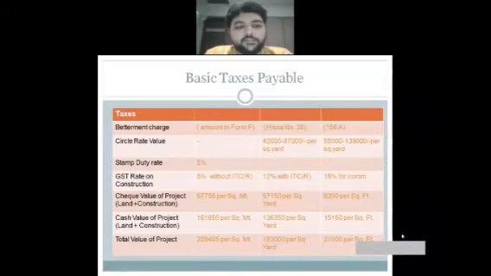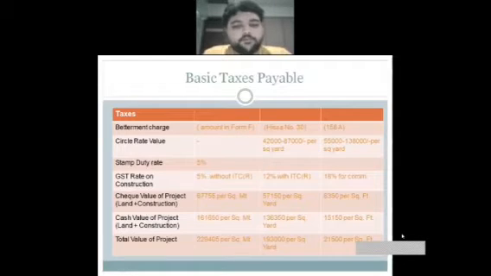Stamp duty is 5%. It was 6% up till 31st March 2020, and then from the 1st May, I guess, or 1st April, it has been reduced by 1%. Then GST rate is 5% without ITC for residential, and 12% with ITC. ITC is input tax credit. And it is 18% for commercial. Then check value for project land and land plus construction.